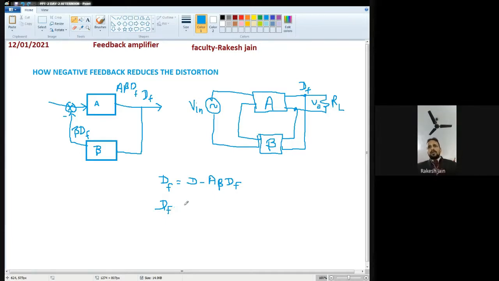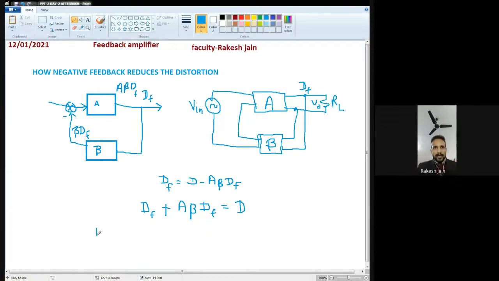Now from the right hand side, just move this. This is D, simply D. Don't consider it anything else. So on the left hand side this DF is here, and from the right hand side, the negative term will be moved to the left hand side. So it is A beta and DF, and it will be equal to D. So DF plus A beta DF is equal to D.